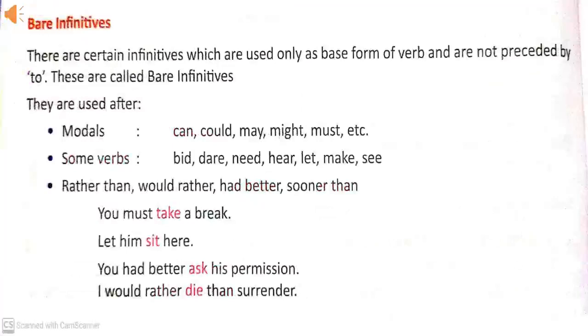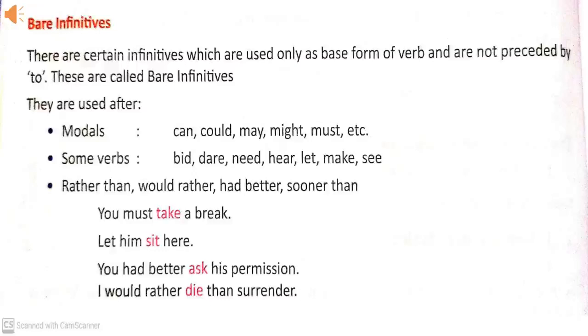Some infinitives are used only as the base form of the verb. Means to say, sometimes only the first form of the verb is used as infinitive, without to. The infinitives which are used without to are known as bare infinitives. Now let's find out the use of bare infinitives.